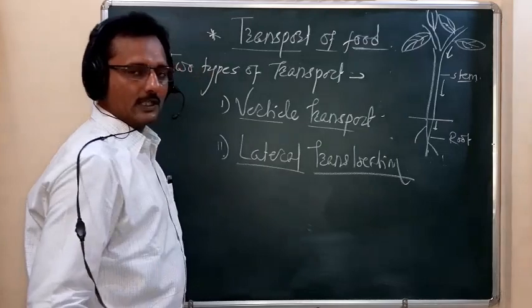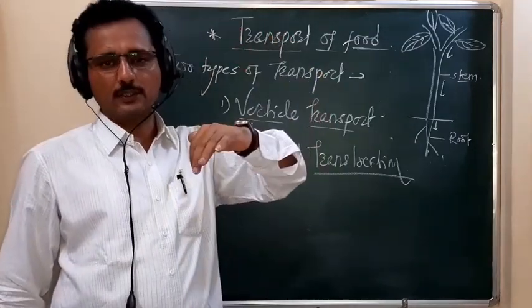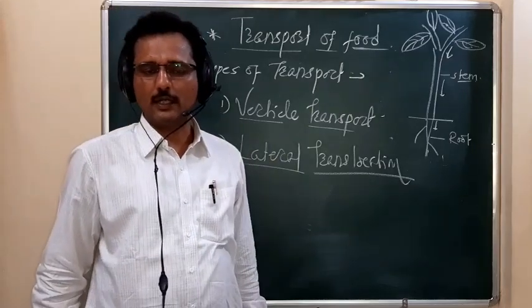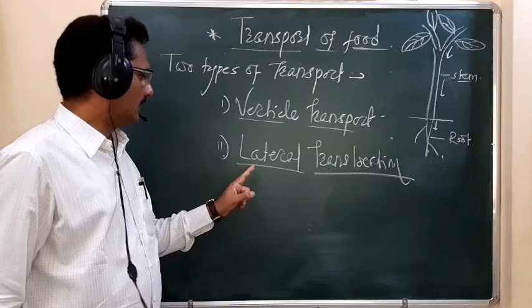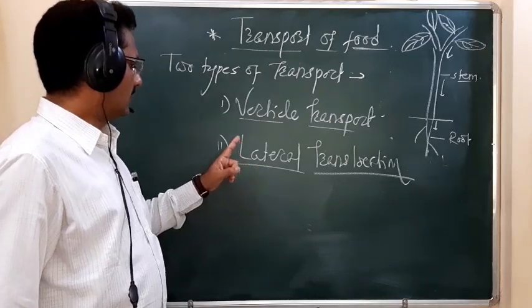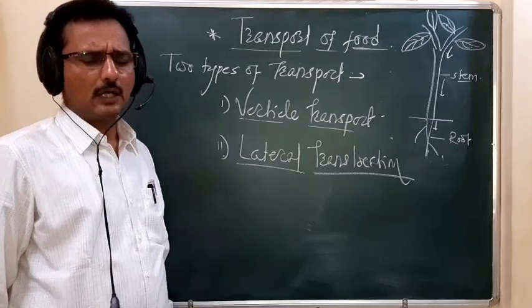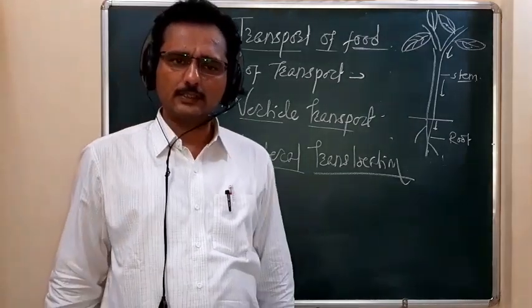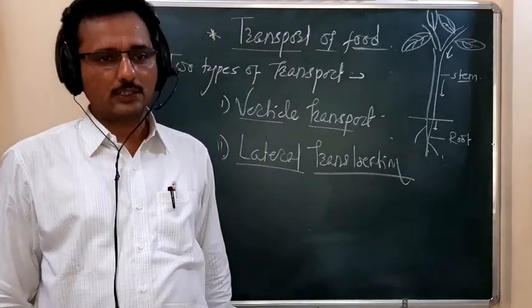One is the vertical transport, which means from the aerial portion downwardly toward the stem and the root. And the other one is the lateral transport. In lateral transport, we have to see two types: one is the radial transport, and the other is the tangential transport.